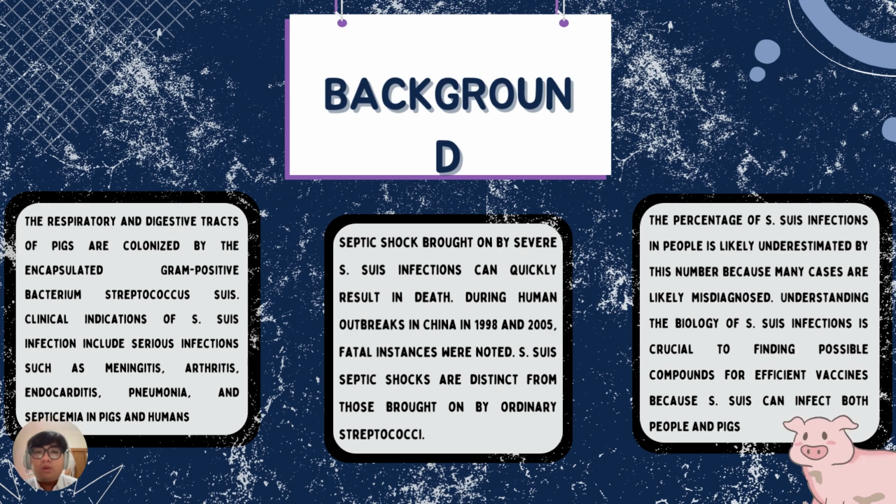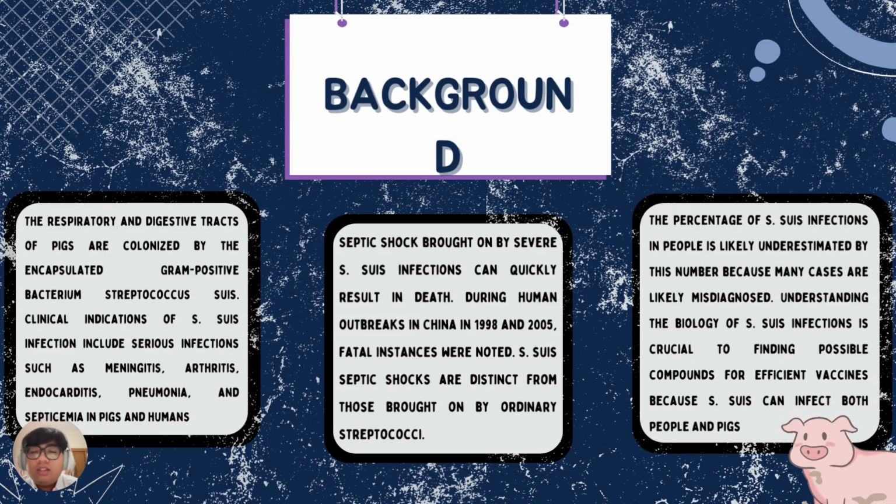Clinical indications of Streptococcus suis infection include serious infections such as meningitis, arthritis, endocarditis, pneumonia, and septicemia in pigs and humans. Septic shock brought by severe Streptococcus suis infection can quickly result in death. During human outbreaks in China in 1998 and 2005, fatal incidents were noted. Streptococcus suis septic shocks are distinct from those brought by ordinary streptococci.